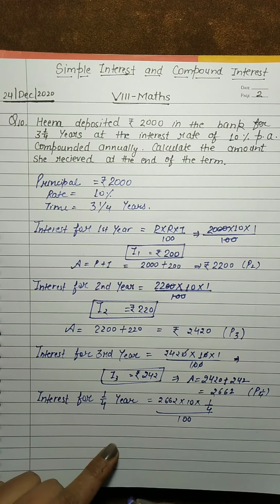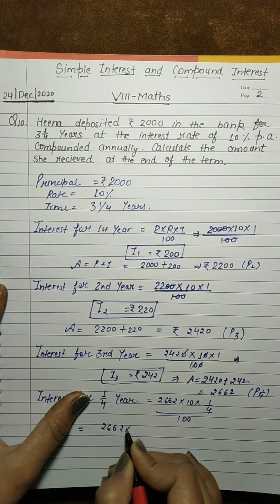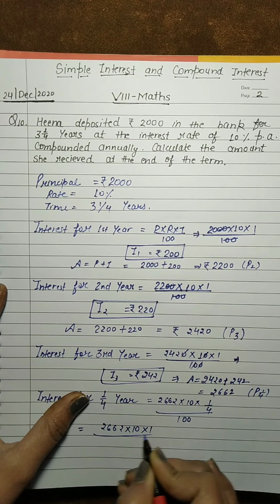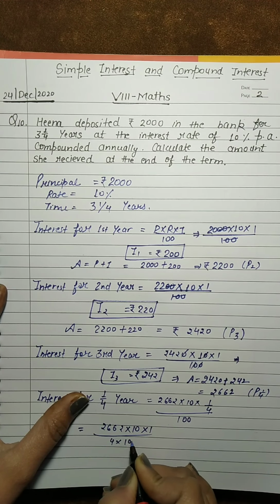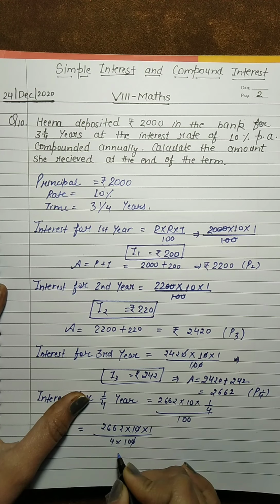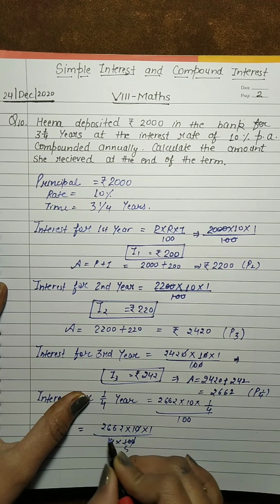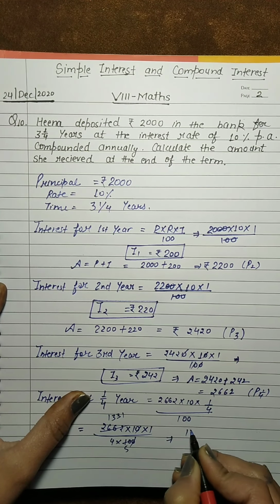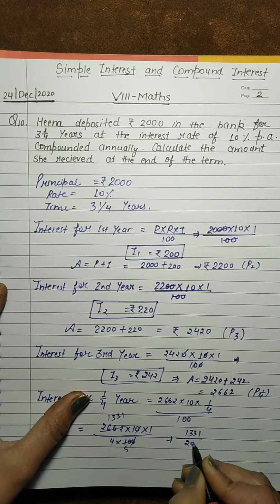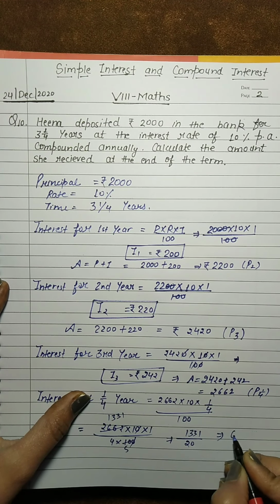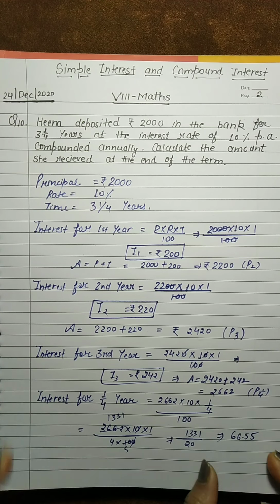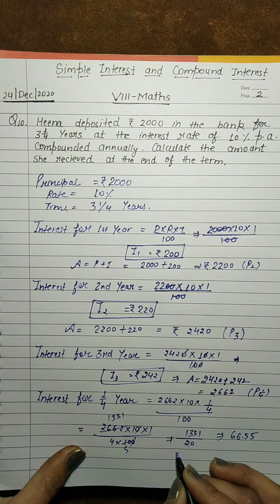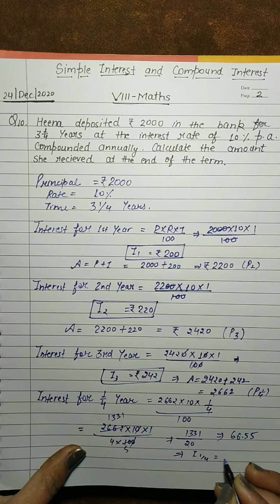Okay so students we have 2662 into 10 into 1 and this 4 will become in the denominator, that is 100. So 10 cancel by this 10 and we have 2 5s are 10, 2 1s are 2, 2 3s are 6, 2 3s are 6, 2 1s are 2. So we have 1331 upon 4 5s are 20. So after calculating we get 66.55. Okay students so that is the interest for 1/4 year. Okay students is that clear? Okay so that is the interest for 1/4 year, 66.55.